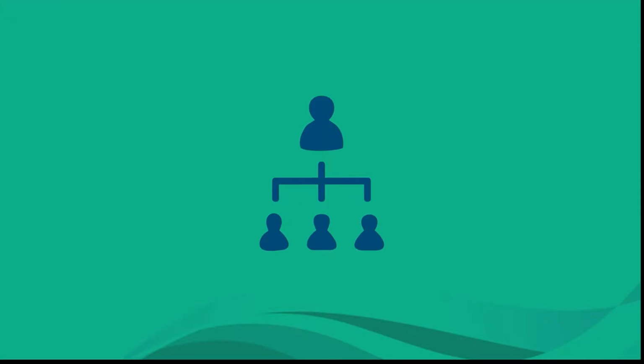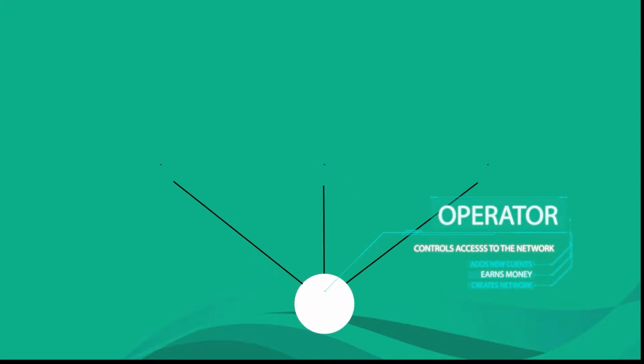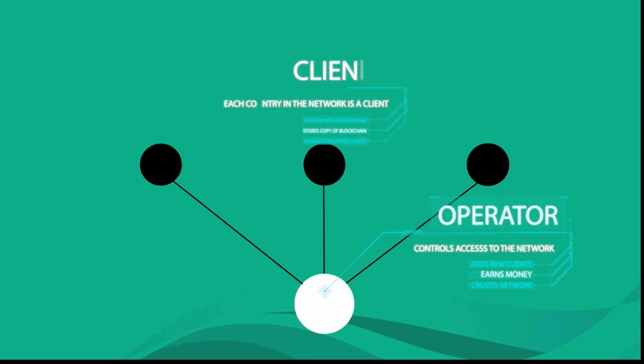The Vaccinati blockchain operates as a permissioned blockchain, which means different participants have different levels of access. At the top is the operator, which ultimately has control over the network. The next level are clients, which can add new vaccines to the blockchain and store a copy of the blockchain so that it is immutable. If a changed entry is detected, the clients reject the blockchain. This method of consensus works as there is a known and limited number of clients always connected to the blockchain.